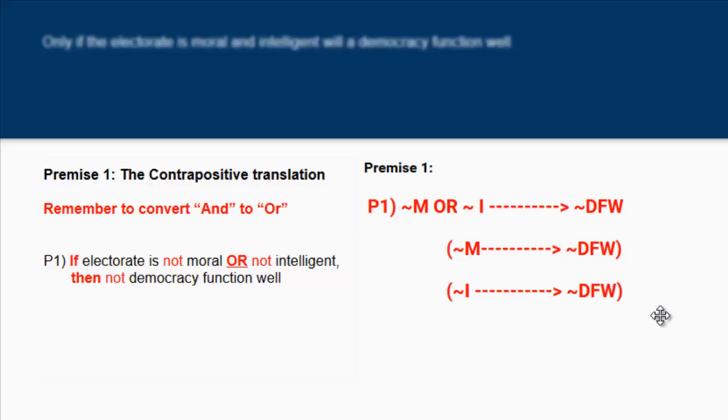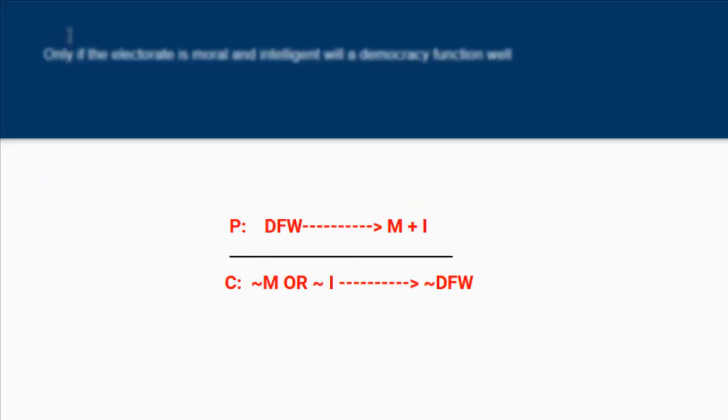That's the contrapositive translation. Now let's put all of this together. Democracy function well, arrow, M and I, moral and intelligent. Contrapositive: not moral or not intelligent, arrow, democracy does not function well.